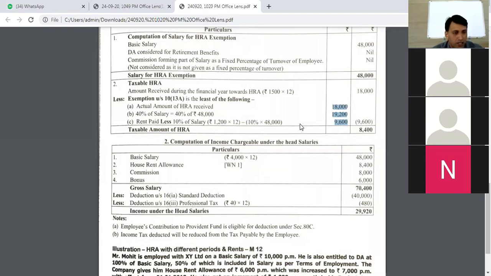Are you able to understand? The least amount is 9,600 rupees. So that is the amount that is going to be exempted from tax. But on the other hand, how much did you receive? You received 18,000 rupees and the exempted amount is only 9,600 rupees. So what is taxable HRA for you? It is 8,400 rupees. Getting the logic here?